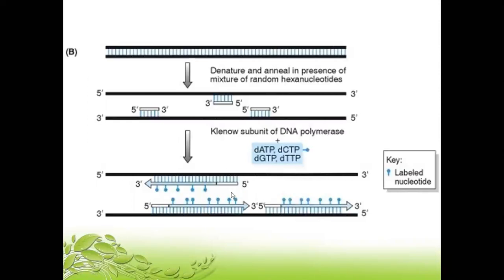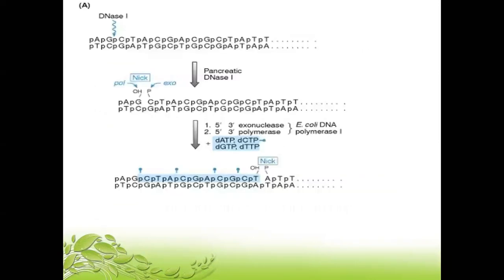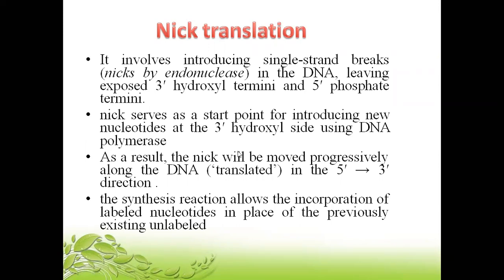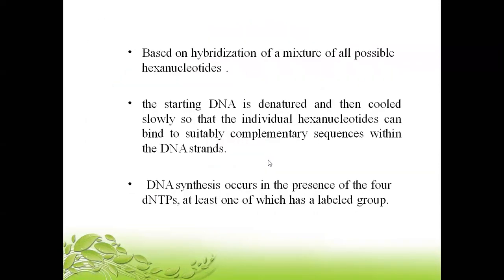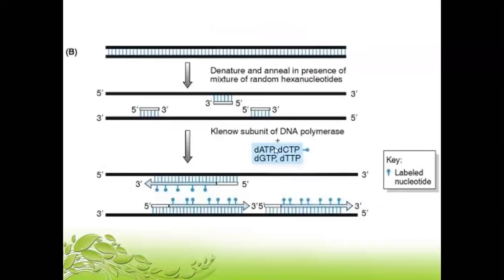Okay, so you can use this whole part of the DNA for further detection, or you can use this labeled nucleotide for detecting a few nucleotides on your DNA. So basically, this particular nick translation method only explains how exactly you can form a DNA probe which will be labeled.